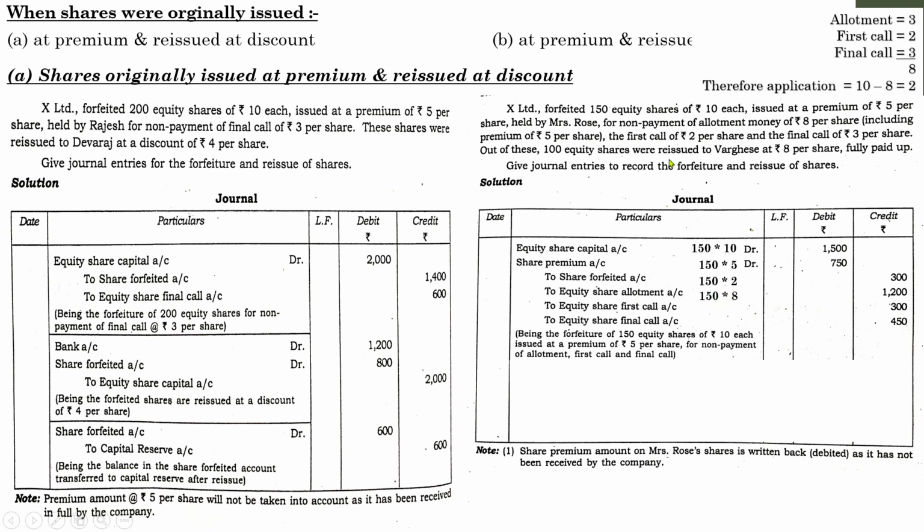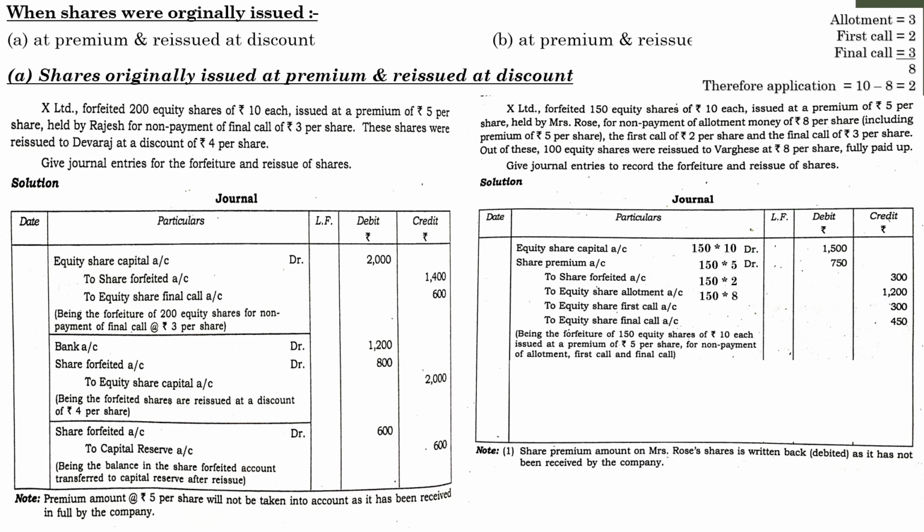This is a case where forfeiture happens because of the non-payment of an installment for which the premium was not paid. That is why we are showing the premium on the debit side and we are adding the amount of premium along with that particular installment. Otherwise we would not have shown this share premium as well as this rupees 8. Instead of 8 we would have shown the value of allotment alone. Since Mrs. Rose didn't pay the premium amount in that particular installment, all the details of the premium as well as the total value of the installment is shown here. Here the total value of the installment with regard to the allotment, so 150 into 8, 1200.